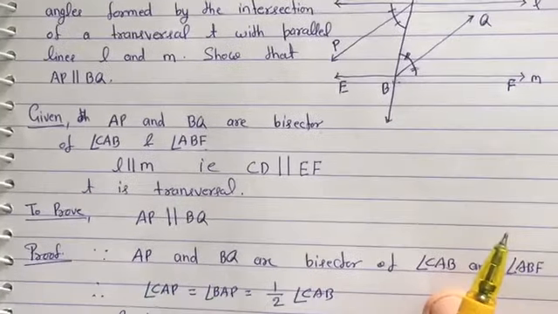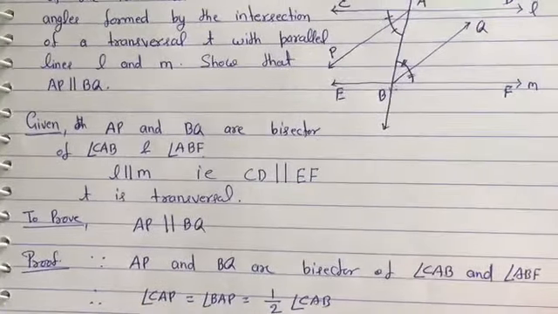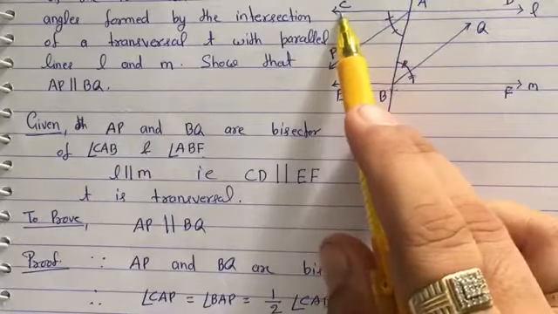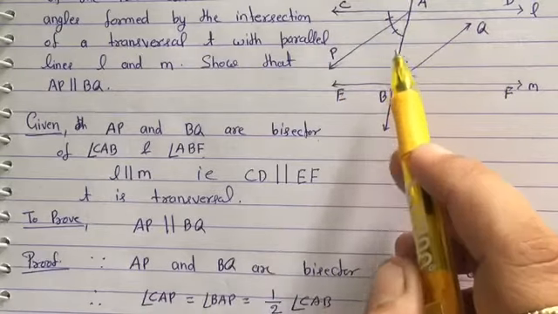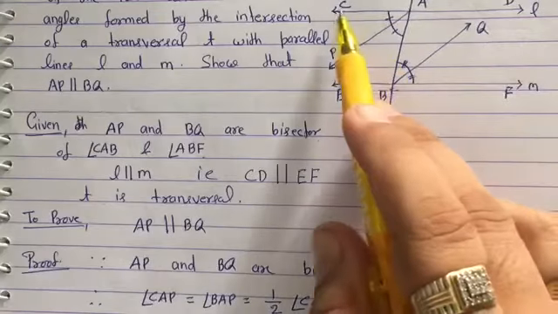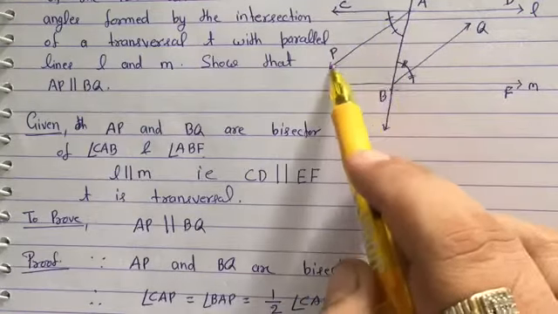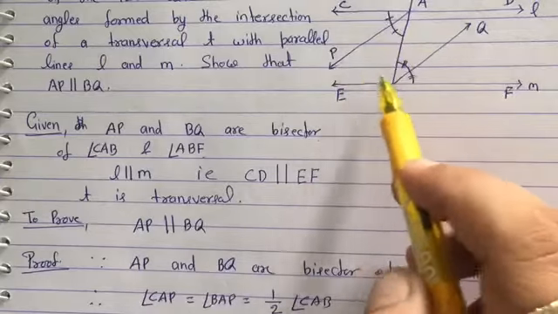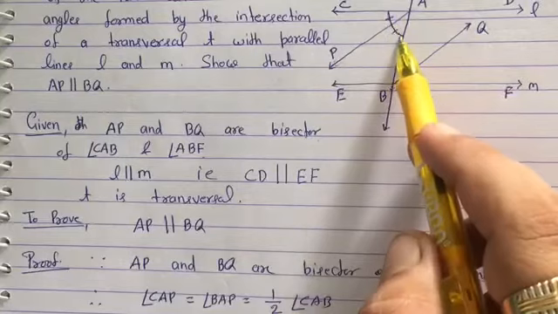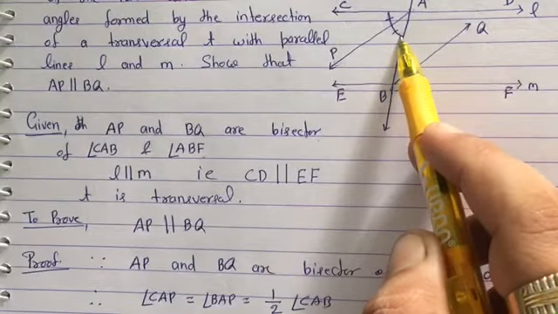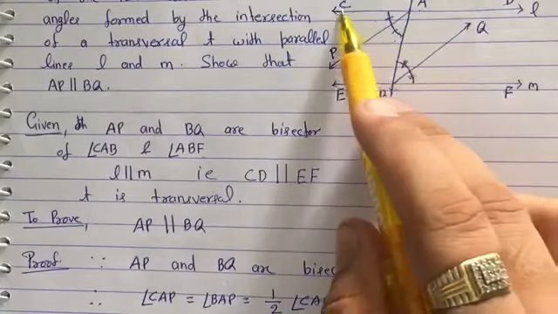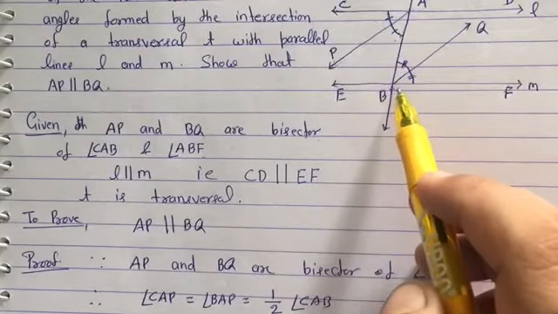Come to proof. In proof, first of all we are going to use that AP bisects angle CAB. When AP bisects angle CAB, then angle CAP and angle BAP both are equal to each other. And because AP is a bisector of angle CAB, both are equal to half of the angle CAB.